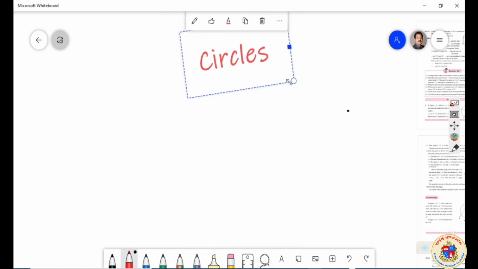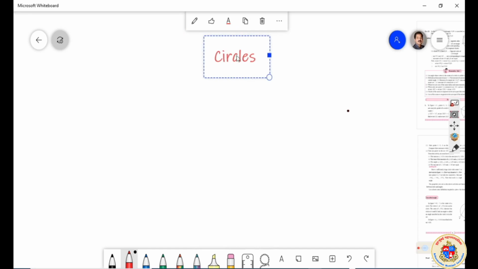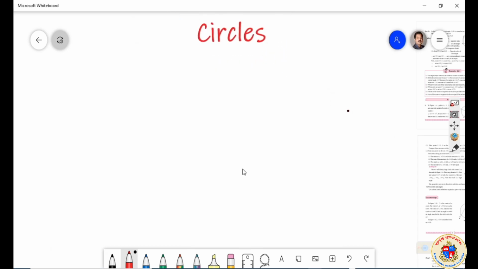Most of the things are related to understanding the properties of circle, that you should remember. You should learn the properties, then go to the example, and then go to the exercise. That must be the order. Without understanding the properties, you cannot follow the things. So the properties are very important.